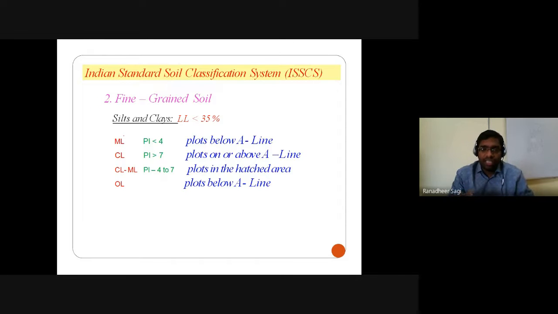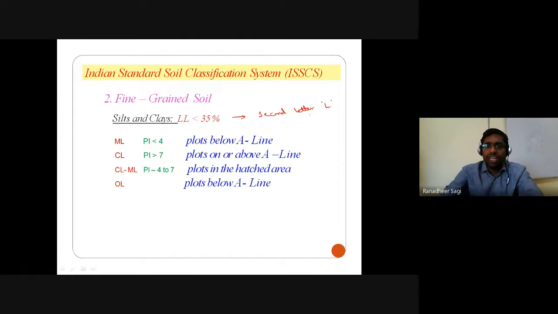And subsequently, the second letter of the symbol comes from the liquid limit range of that particular soil, whether the liquid limit is greater than 50%, between 35 to 50%, or less than 35%. In case the liquid limit is less than 35%, the second letter we use is capital L. Capital L indicates low compressible or low plastic. So if the point falls below the A line, it can be low plastic silt or low plastic organic soil. If it falls above the A line, you call it low plastic, low compressible clay.